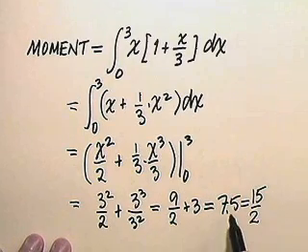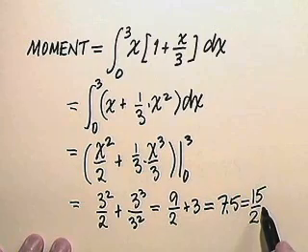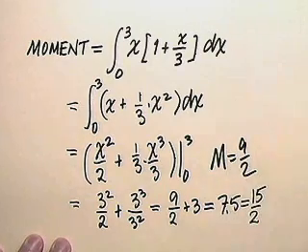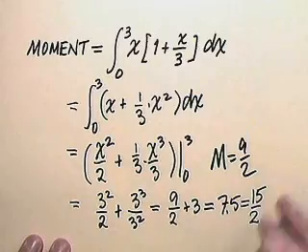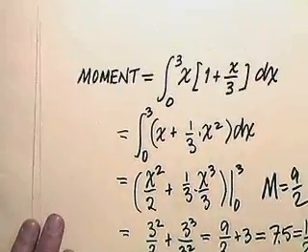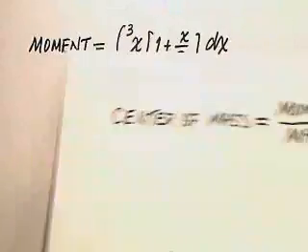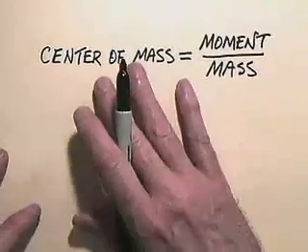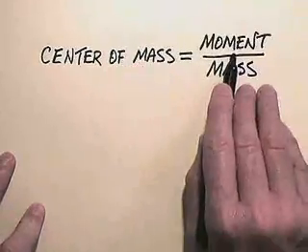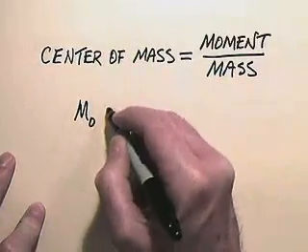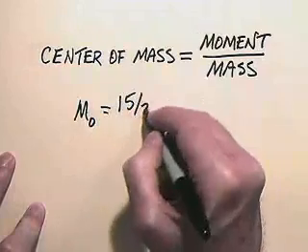So remember our moment now then is 15/2. And what was our mass? Remember the mass was 9/2. So to find our center of mass, we're going to divide the 15/2 by the 9/2. So let's just remind ourselves, center of mass is moment divided by mass. And so the moment m0 is 15/2.